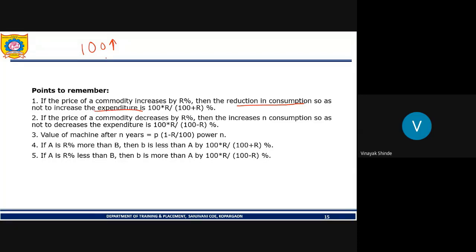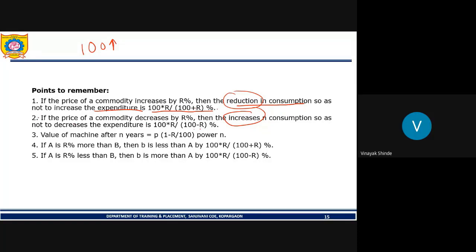For this we use the formula 100 into R upon 100 plus R percent. Always remember, if it is a reduction, you write a plus sign here; if it is an increase, you write a minus sign.